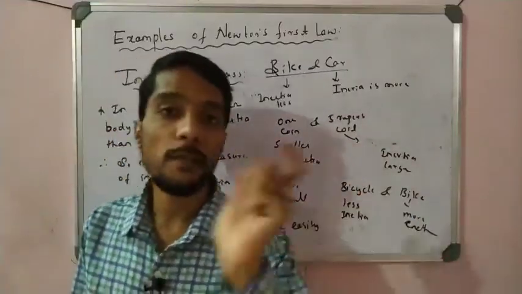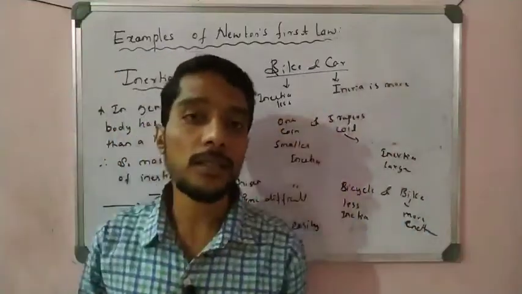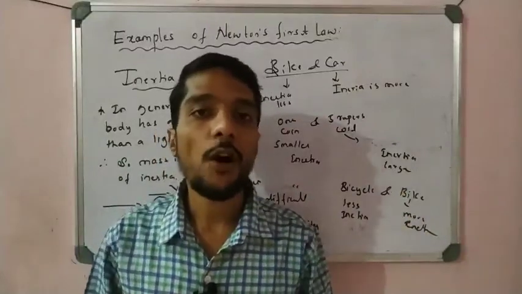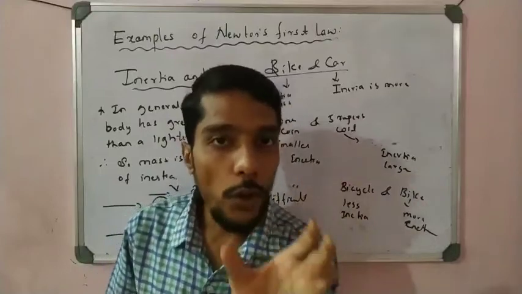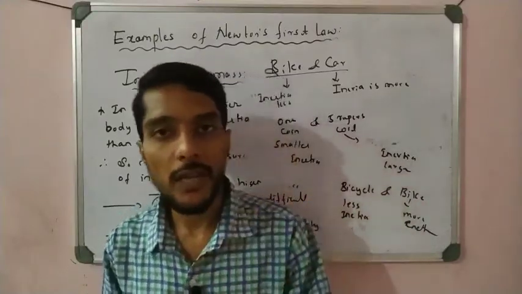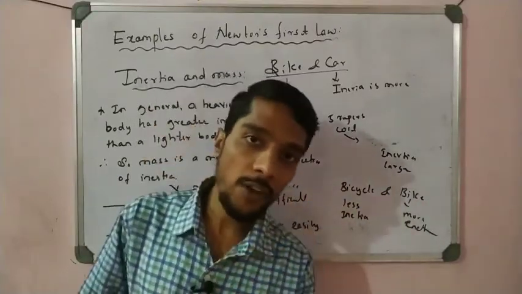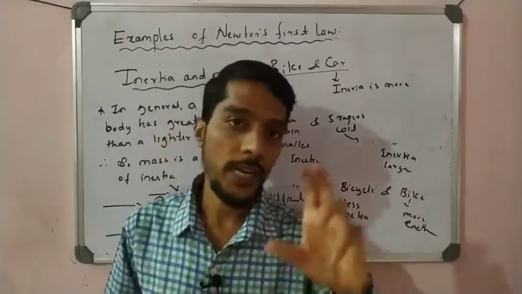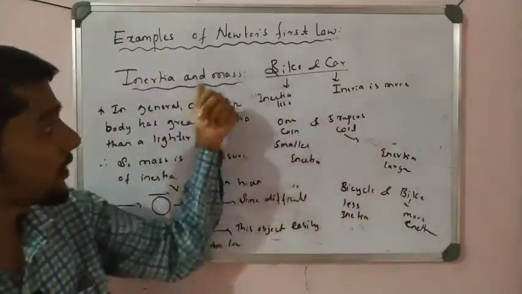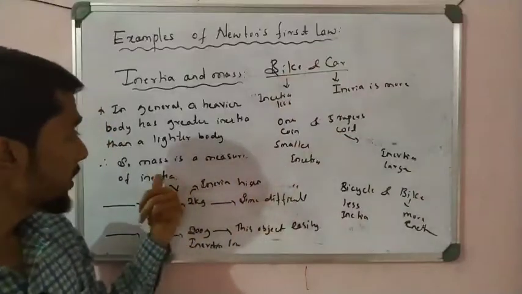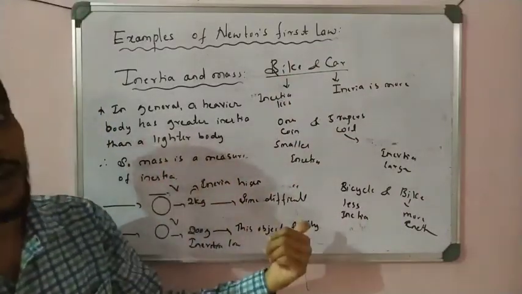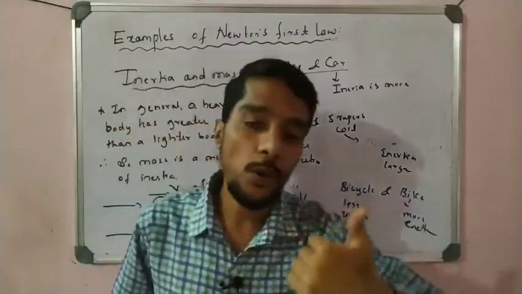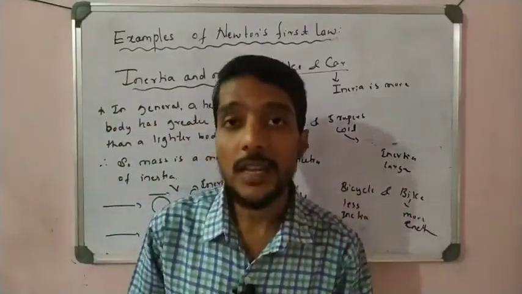So we say that inertia and mass are related. If the object has a heavy mass, it has heavy inertia. If the object has low mass, then low inertia. Low mass, low inertia; heavy mass, heavy inertia. That is related to each other. So mass is the measure of inertia. If mass is more, inertia is more. If the mass is less, inertia is less.